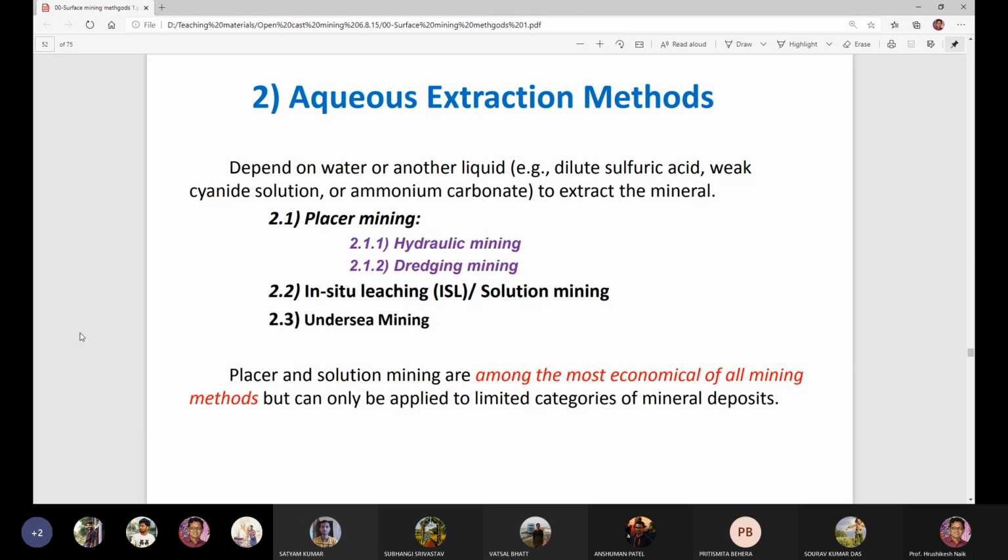So the surface mining methods are of two types. One is the mechanical extraction method. The second one is aqueous extraction methods.